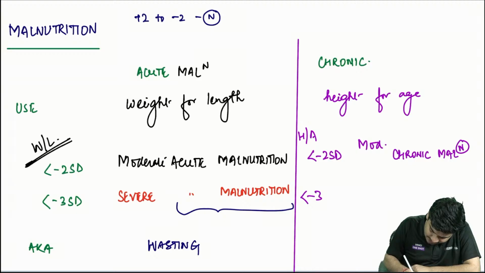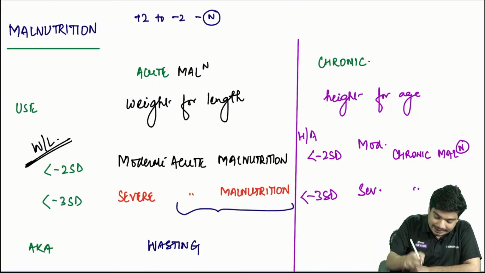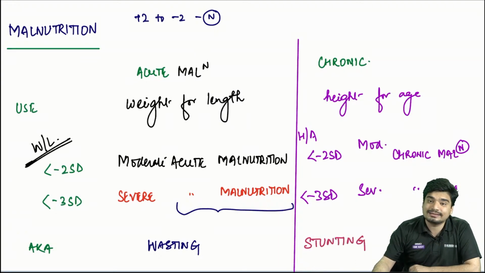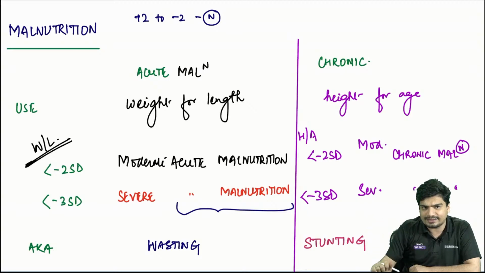If it is less than -3 standard deviation, we'll call it severe chronic malnutrition. Exactly the same. And chronic malnutrition is also known as stunting. So you can call it moderate stunting, or severe stunting also. Exactly the same. All right.